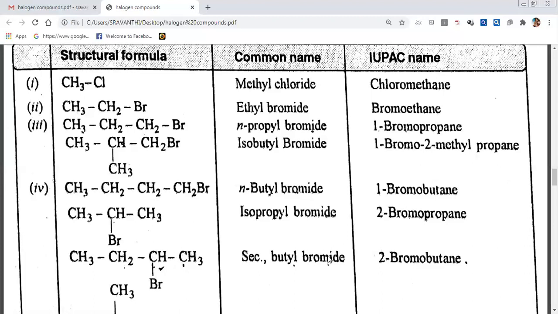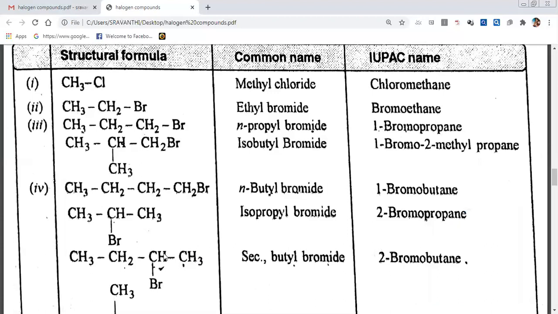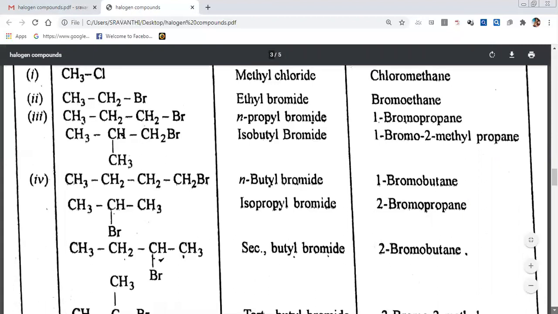Secondary butyl bromide. When we go for IUPAC nomenclature, do we move from this side or that side? If you move from this side, bromine gets the third number. If you move from that side, bromine gets the second number. So we should move from the right side. 1, 2. 2 bromo. The compound is butane. 2 bromo butane.